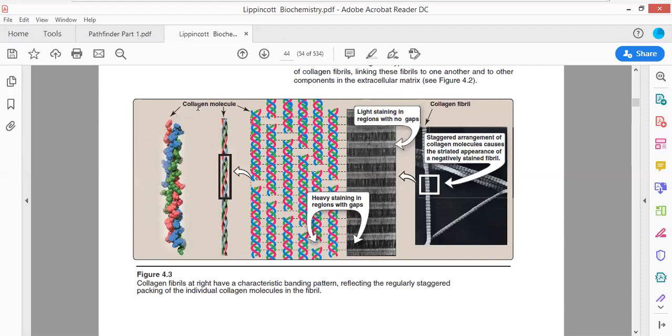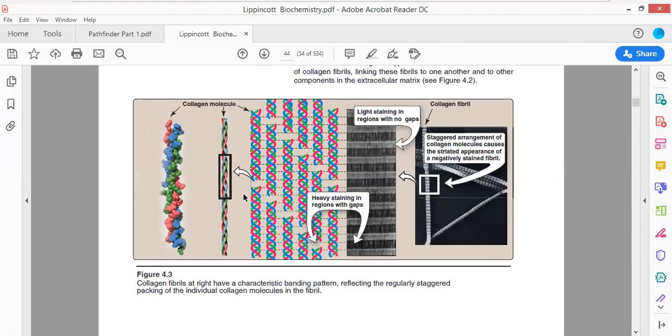This is the collagen molecule. How are collagen molecules produced? Collagen consists of 3 amino acid residues repeated n number of times, and those 3 amino acid residues are glycine, X and Y, where X is proline and Y is hydroxyproline, and it consists of 3 left-handed alpha helical chains rotated in right-handed direction with regard to each other.